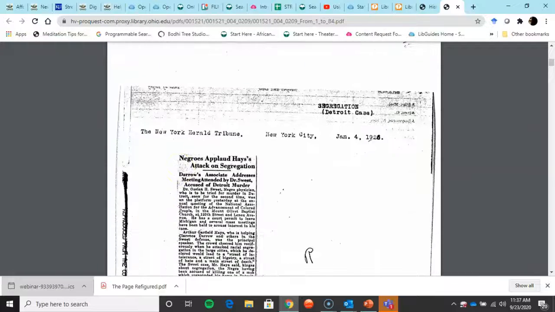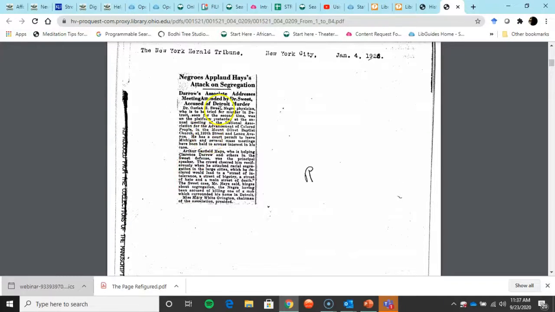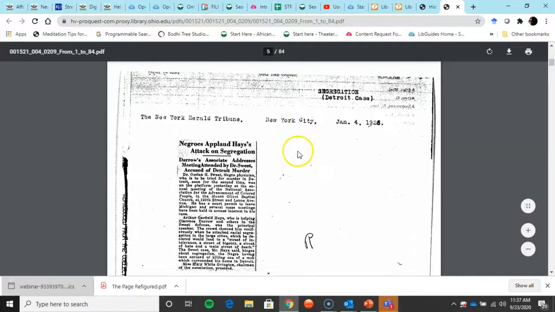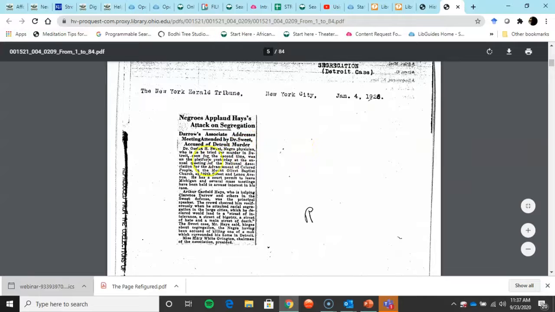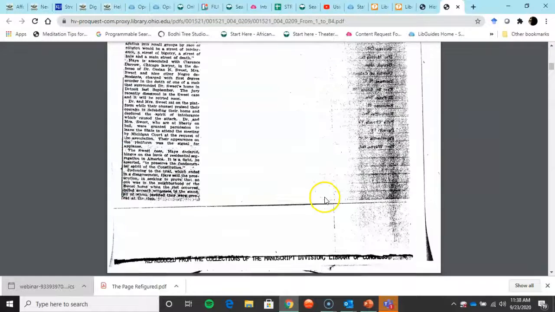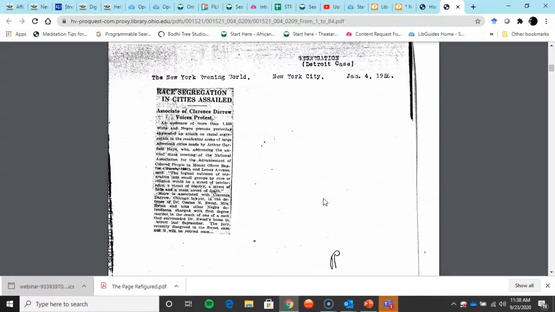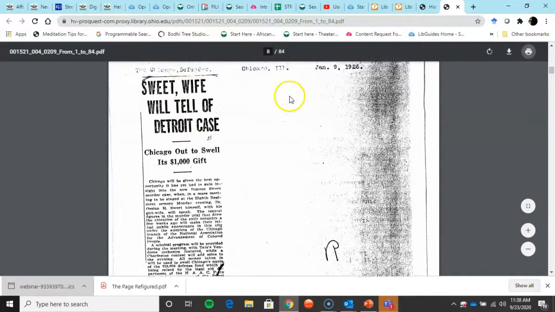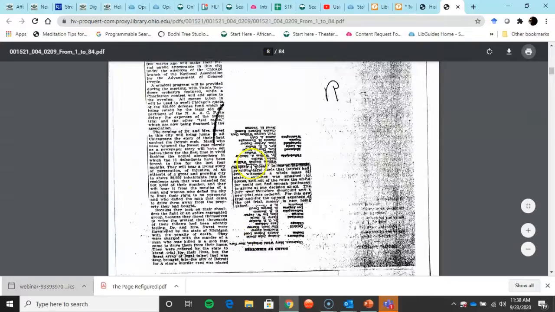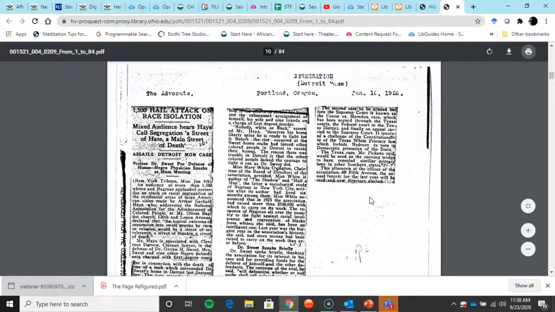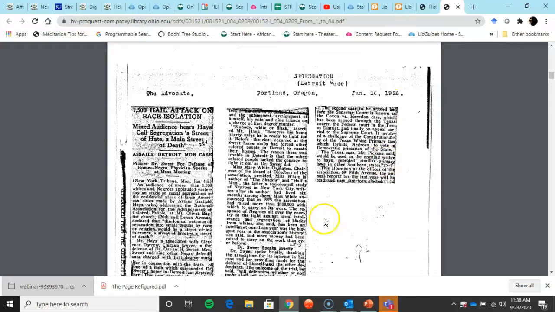So you can start looking through these articles, like here. This is from the New York Times Herald, which would be difficult to get normally. But Dr. O. Science Suite, Negro physician, okay, that's another little piece, press clipping. So this is great. But as you can see, there, New York Evening World. This is from the Chicago Defender. Okay. This is from the Defender again. The Advocate. But they're all these early papers.